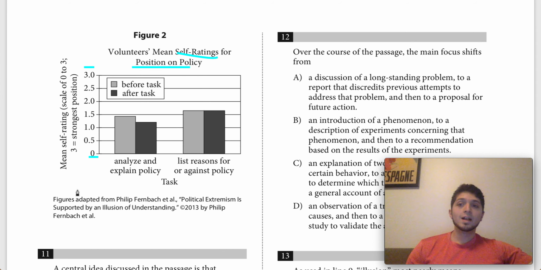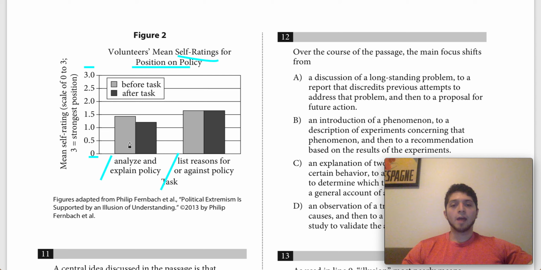So this is measuring on a scale of 0 to 3 how strong your position is. If it's a 3, you have a very strong position. At 0, you're not too strong with it. Down here we have two tasks mentioned. One is analyzing and explaining a policy, the first experiment that we looked at. The second is listing reasons for or against that policy, the second experiment. We also notice gray columns and dark gray columns. The light gray columns are before a task, and the dark gray columns are after the task.